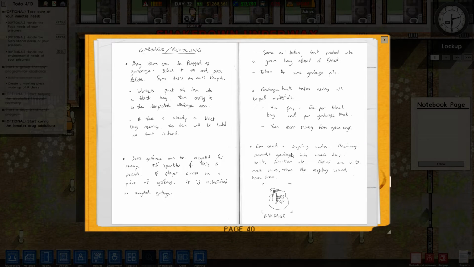Got a notebook page. Any item can be flagged as garbage. Selected and press delete. Some items are auto-flagged. Workers pack the items into a black bag and carry it to the designated garbage area. If there's already a black bag nearby, the item will be loaded into that instead.